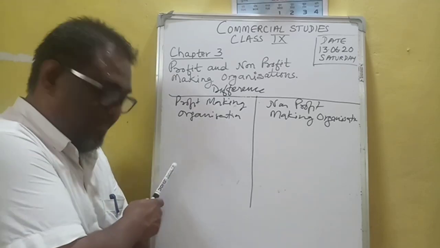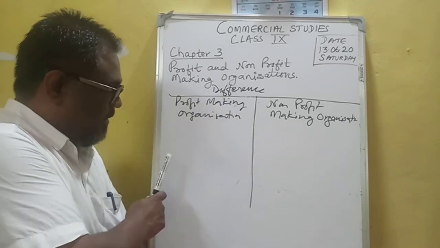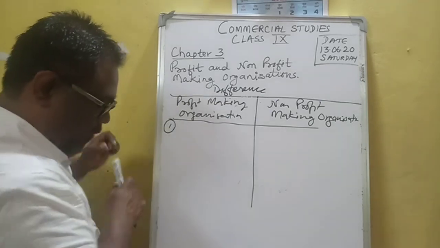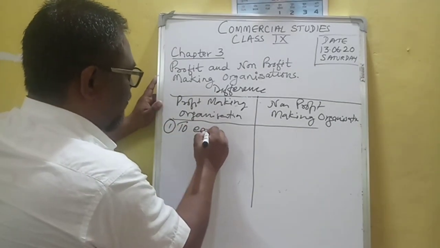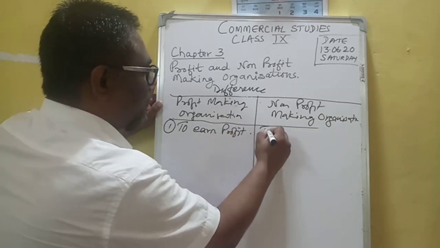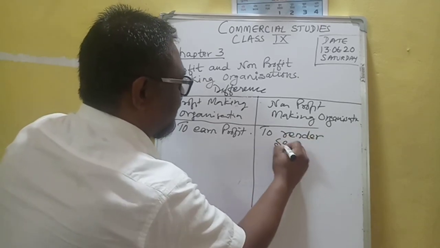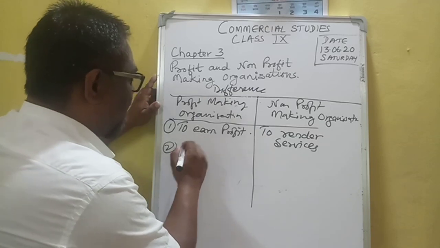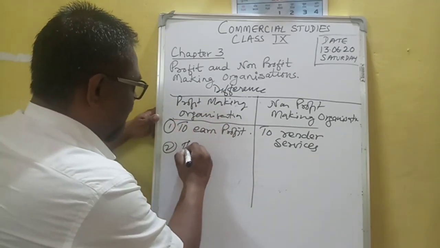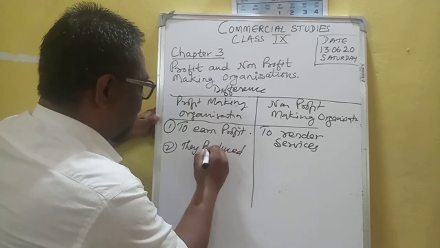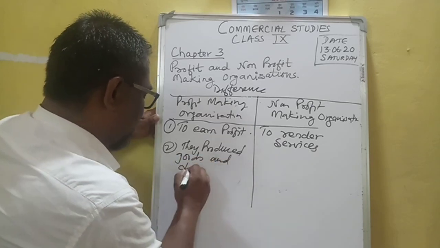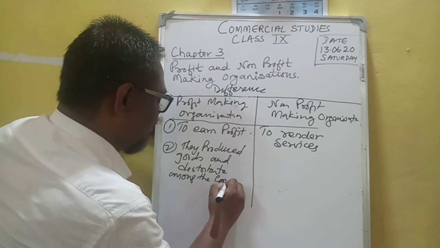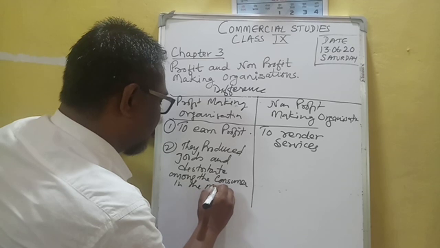Profit-making organizations produce goods and distribute them among the consumers in the market.